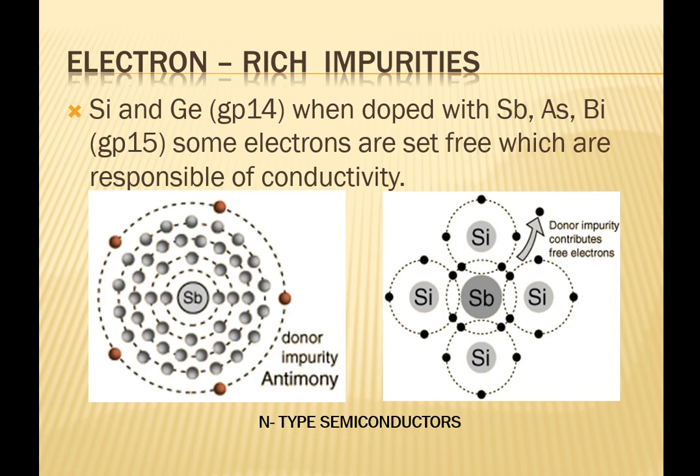These delocalized electrons increase the conductivity of doped silicon. Here, the increase in conductivity is due to the negatively charged electron. That's why these are called N-type semiconductors.